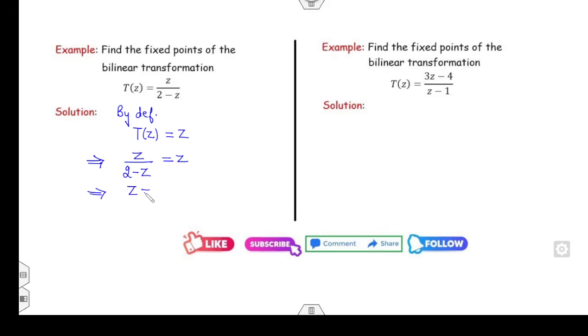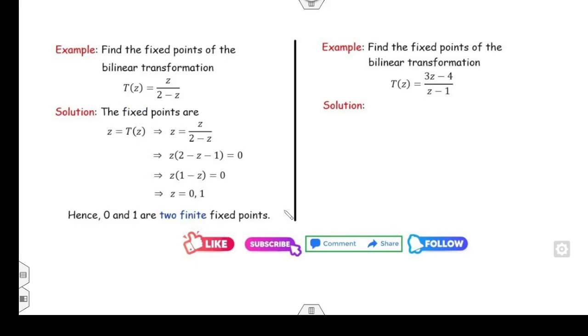If I open this bracket, this will be 2z minus z squared. That implies z squared minus z is equal to 0. Can you find the value of z? z is common, so z(z minus 1) is equal to 0. Hence 0 and 1 are the two fixed points of the given bilinear transformation.